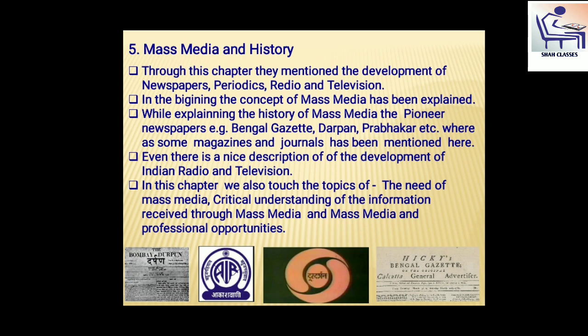While explaining the history of mass media, the pioneers of newspapers such as Bengal Gazette, Darpan, Anglo-Marathi newspapers as well as Prabhakar are mentioned. Some magazines and journals are also mentioned here. There is even a nice description of the development of Indian radio and television.